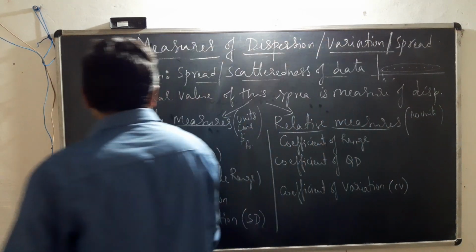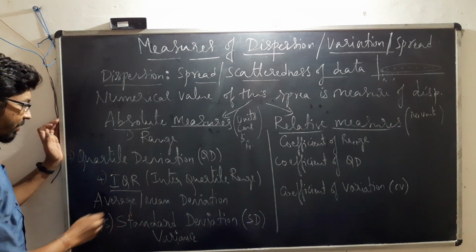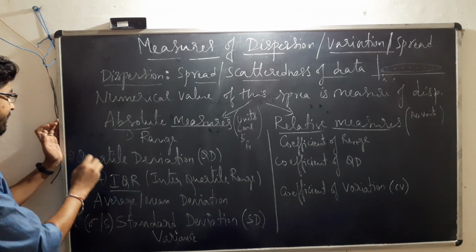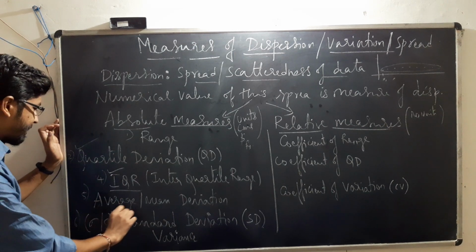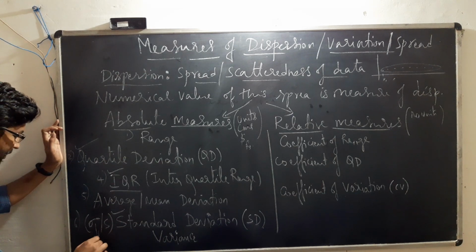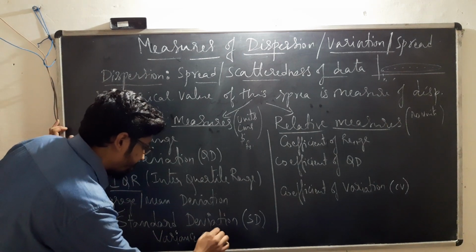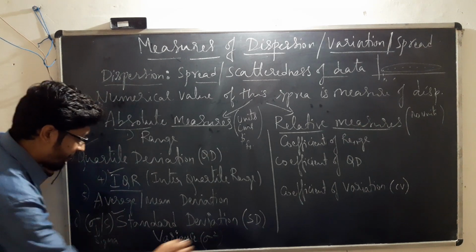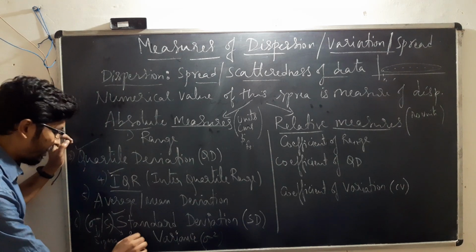Now there are several absolute measures of dispersion: range, quartile deviation, interquartile range, commonly known as IQR, average or mean deviation, as well as standard deviation. Of these, the commonly used measures are quartile deviation, interquartile range, as well as standard deviation. The standard deviation is denoted by the Greek letter sigma, and the square of the standard deviation is called variance. So if sigma is the standard deviation, then sigma square indicates the variance of the distribution. In some cases, standard deviation is also indicated by capital S or small s.